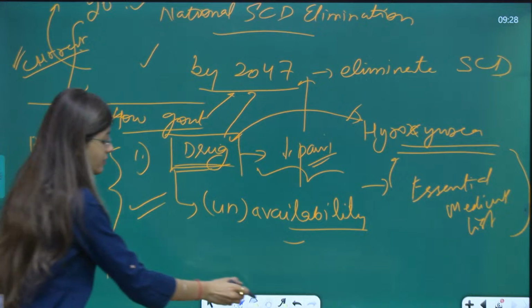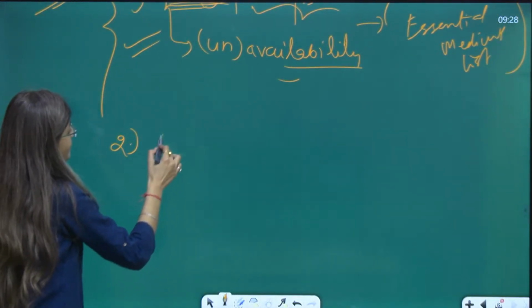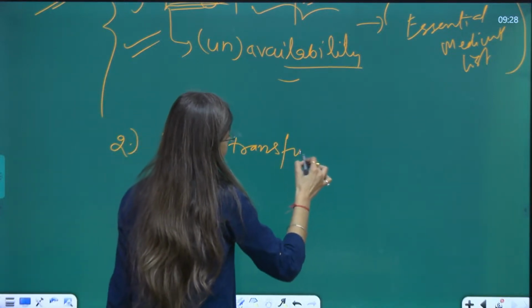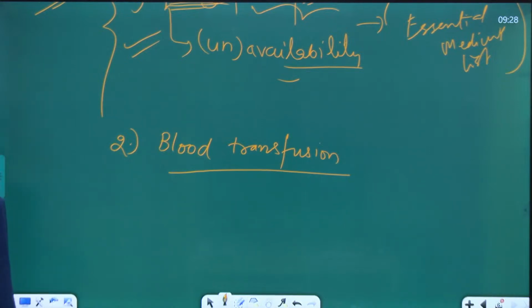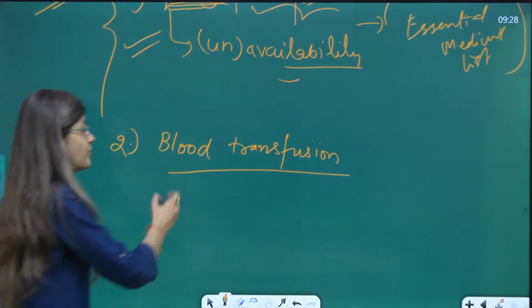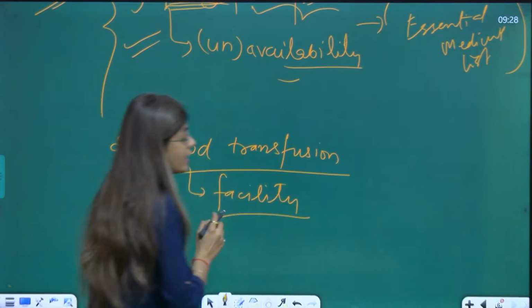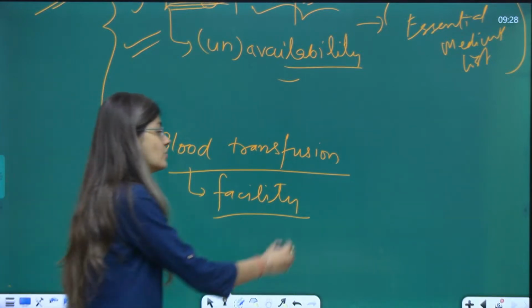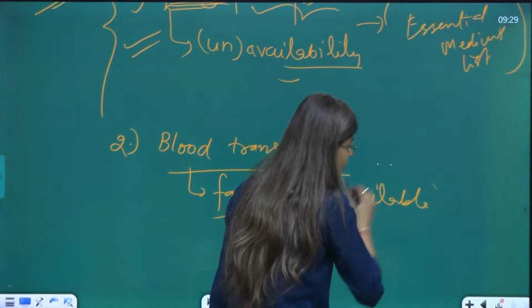Next, the treatment for sickle cell anemia is blood transfusion. The disease can also be cured to some extent by blood transfusion. But again, the facility of blood transfusion is not available at all levels.